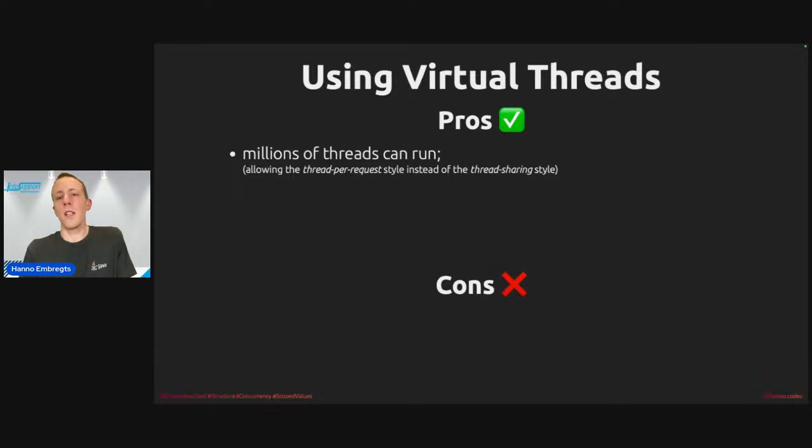It is actually stored in Java's heap as stack chunk objects. And because it is stored in Java's heap, it is subject to garbage collection. So the amount of memory that virtual threads take up can grow and shrink based on when garbage collection runs. That is the reason why you can have so many more of them.